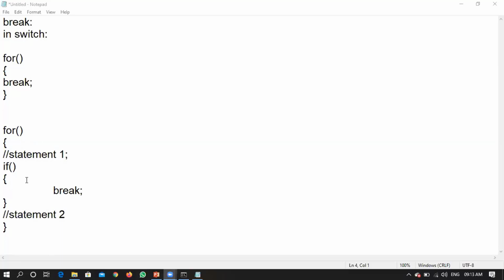Kshitij, but all others are saying it will just break this particular if statement. It will still be in the for loop only. Is there anyone who wants to join Kshitij in saying that it will come out of the for loop? Not just moral support, you have to justify that statement. You should have a clear idea. Shall we cross-check quickly with some example?